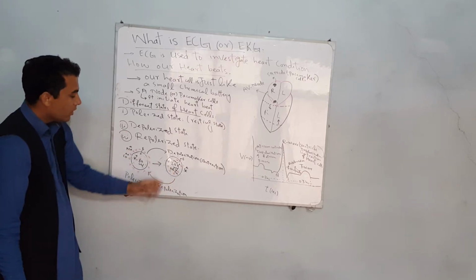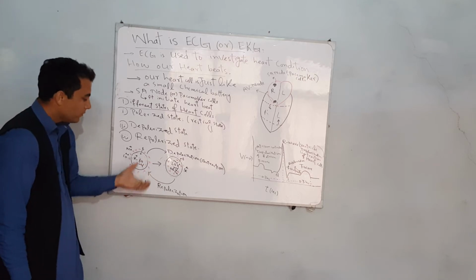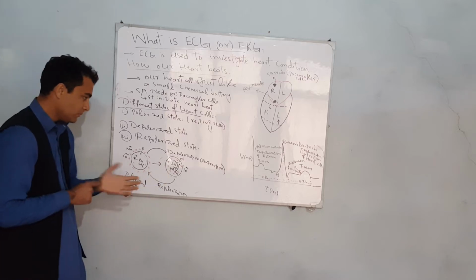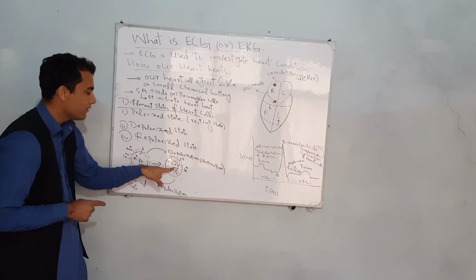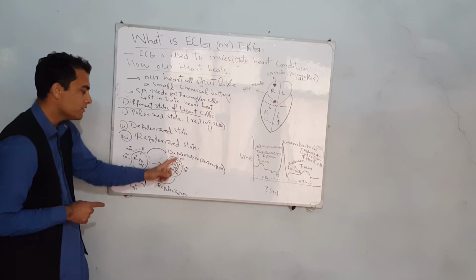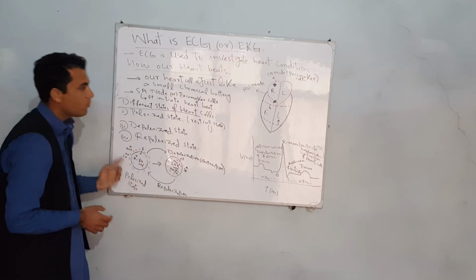But how does repolarization occur? The main reason for the repolarization is that when the depolarization of the cell is sufficient, then due to the higher concentration of the ions inside the cell, these ions move outside and the cell again repolarizes.